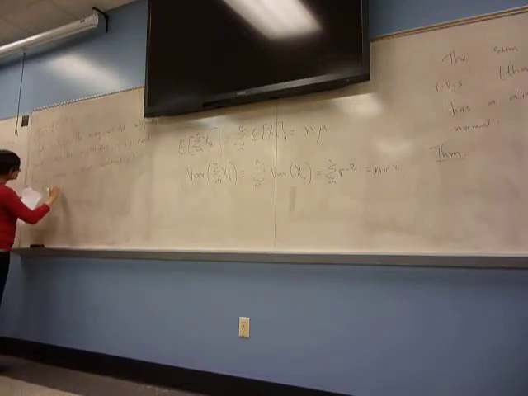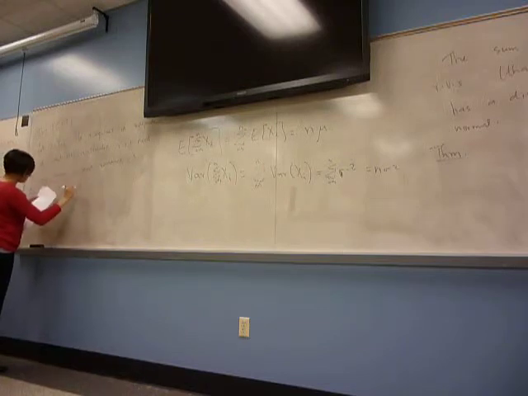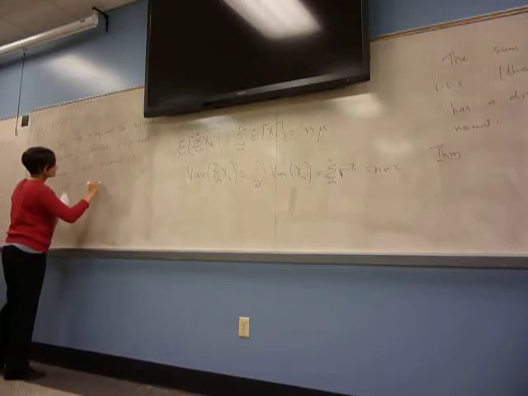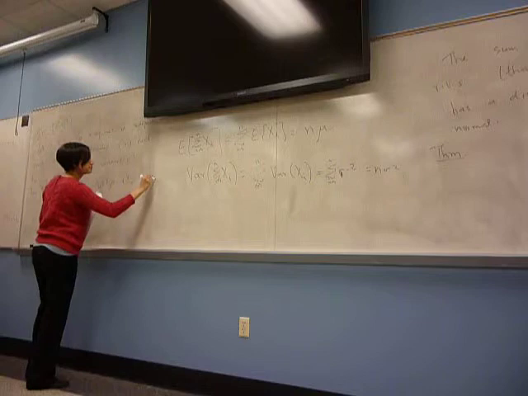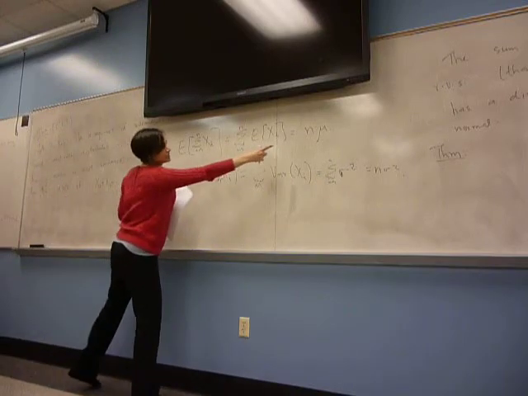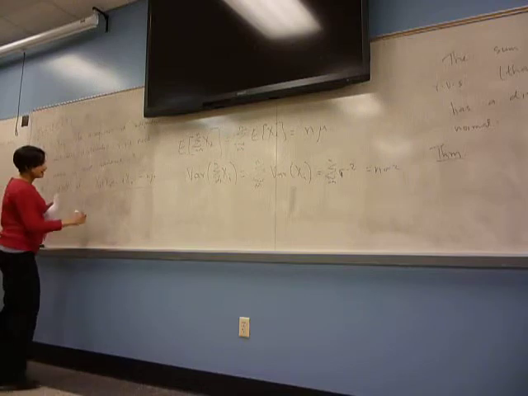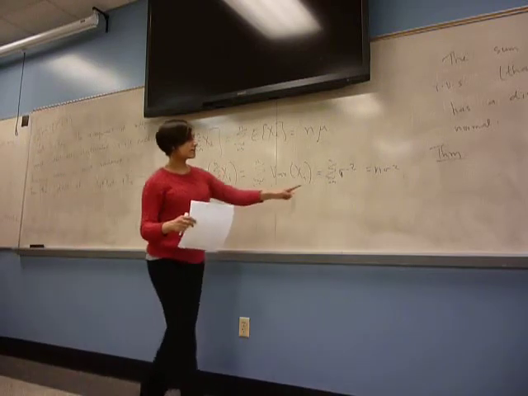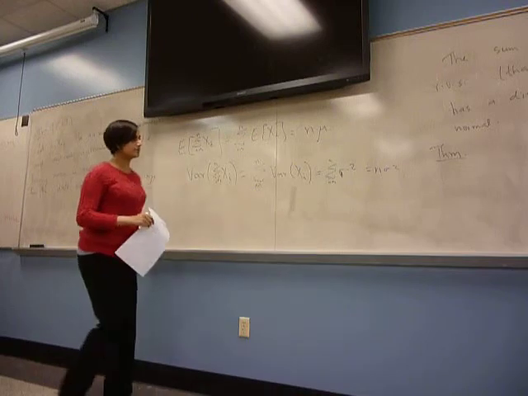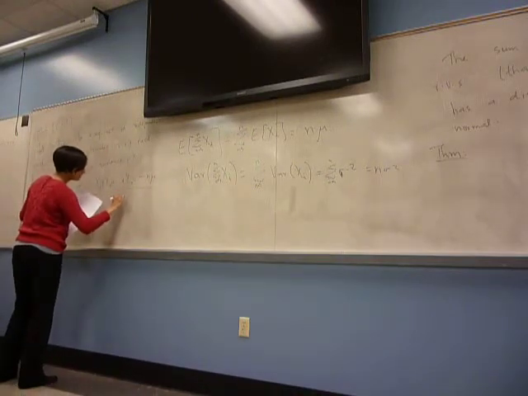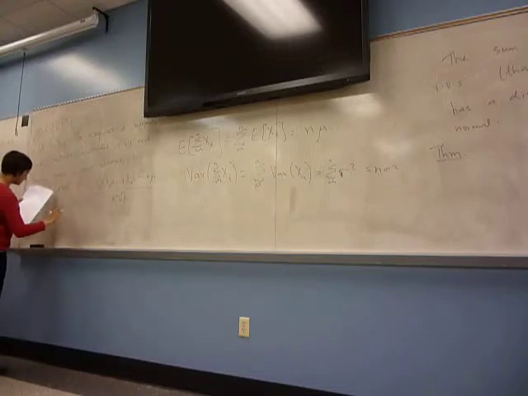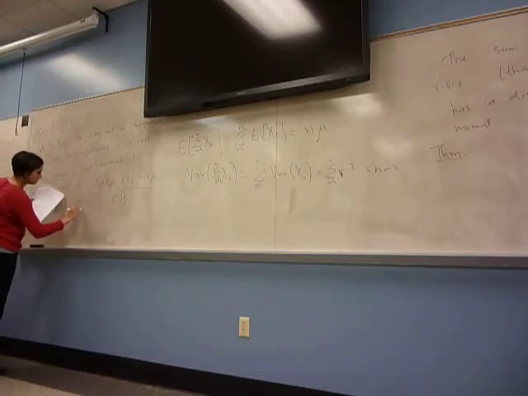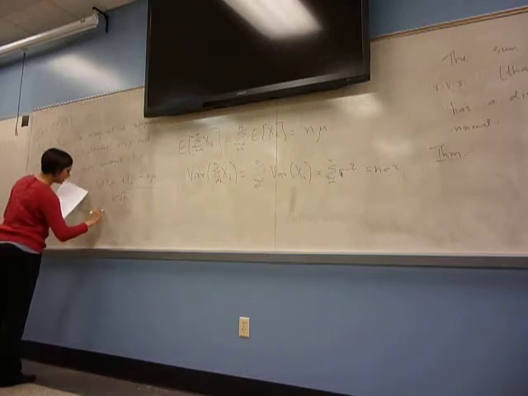Then the distribution of x1 plus x2 plus up to xn: if I subtract the mean of that, which is n times mu, we just checked that the mean of the sum is n mu, and I divide by the standard deviation. The variance of the sum is n sigma squared, so the standard deviation is square root of n sigma. Then the distribution of that tends to the standard normal as n goes to infinity.